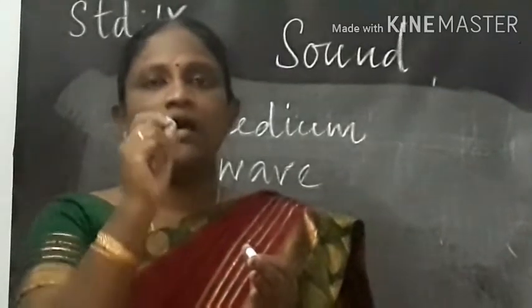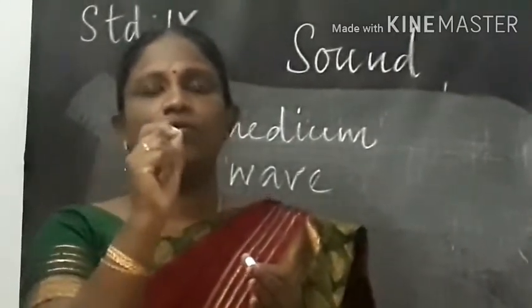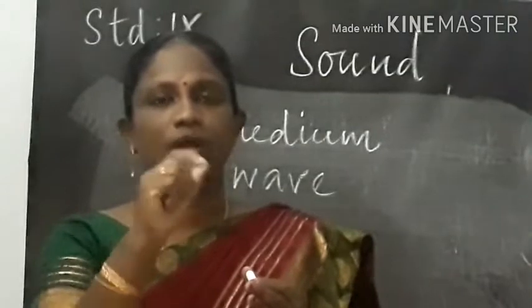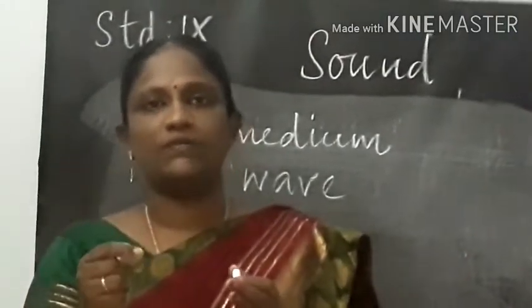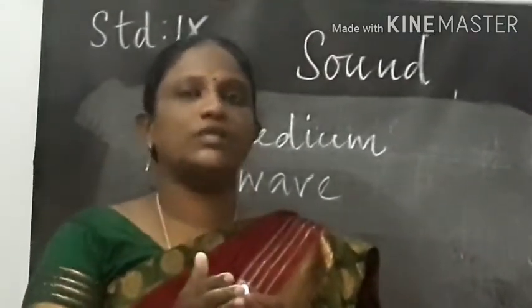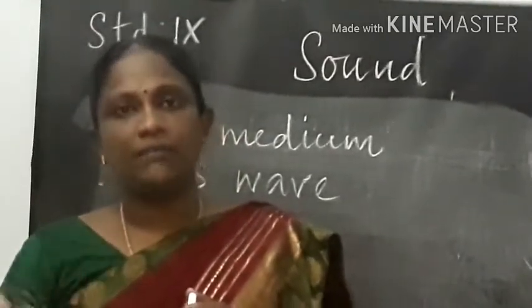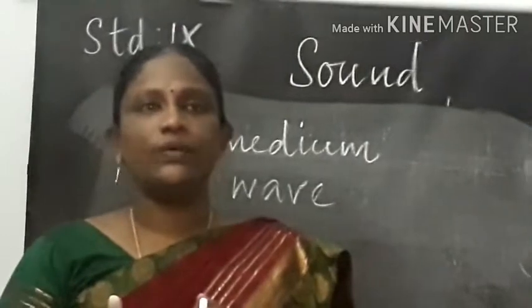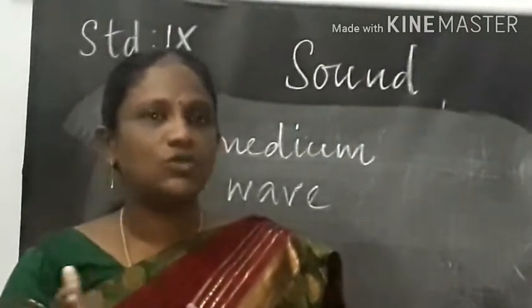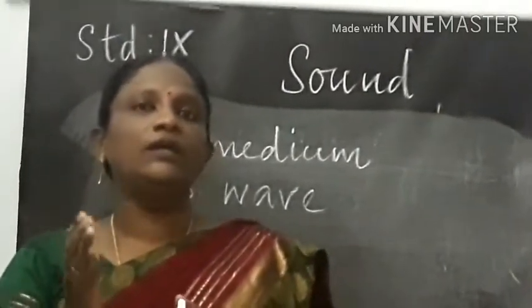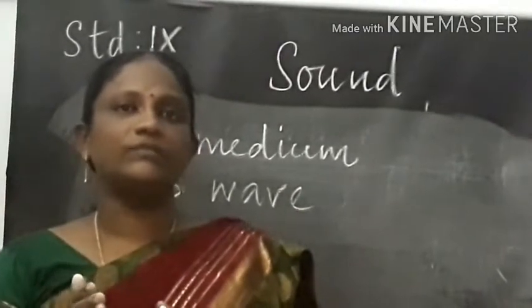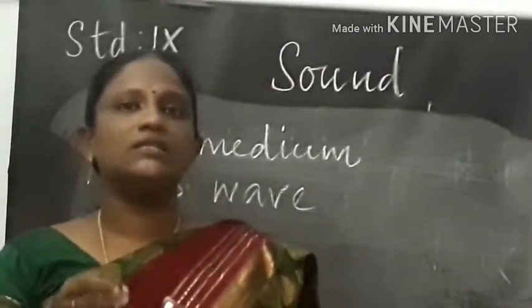So there is a minute to and fro motion of the particle. Likewise, every particle will make the other particles vibrate and return to its original position. So there is a to and fro motion along the path of the sound wave. That is why we say that sound is a wave.